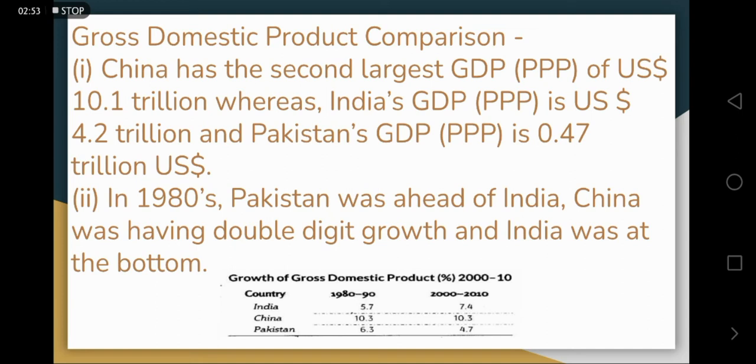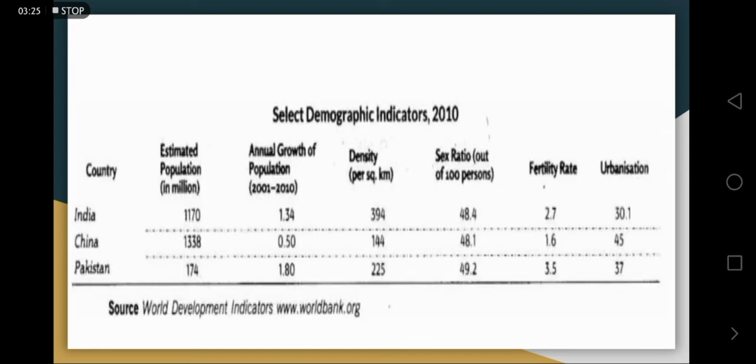Also, the annual growth rate, as per the table that we can see, India's growth rate was 5.7 in 1980-90, while Pakistan's was 6.3. So what we conclude is that during the 1980s, Pakistan's annual growth rate of GDP was better than ours. But when we move to the year 2000 to 2010, India took over the GDP growth of Pakistan, but China's growth remained at the top only.